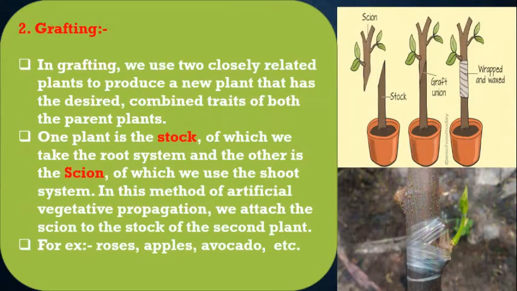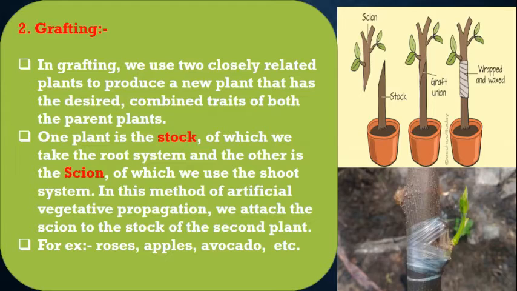Let's talk about another artificial method, that is grafting. This is also a common practice done in the rose, apples, and various fruit plants. In this method, we use two closely related plants to produce a new plant in which we want to get the desired characters.